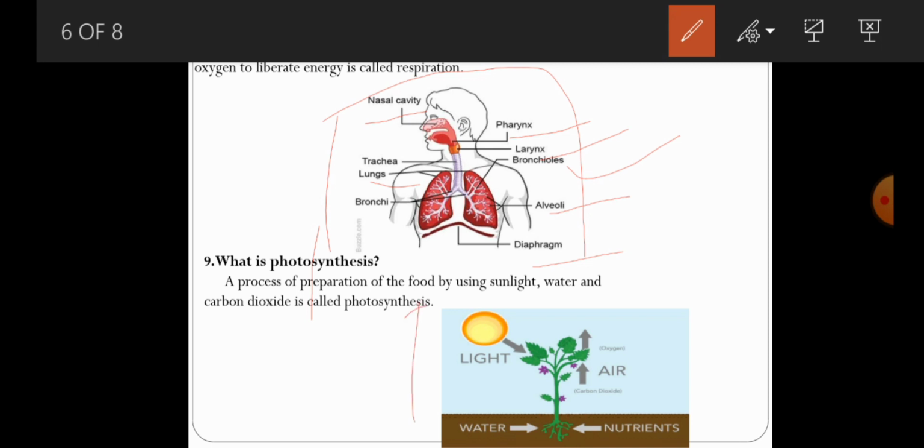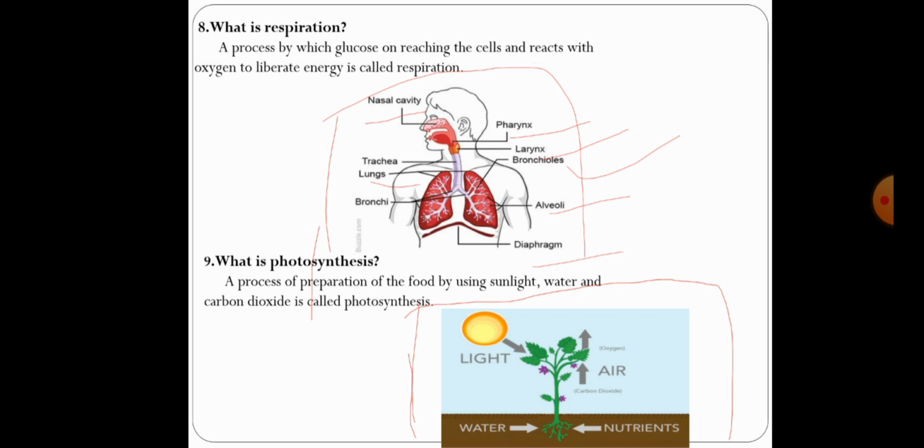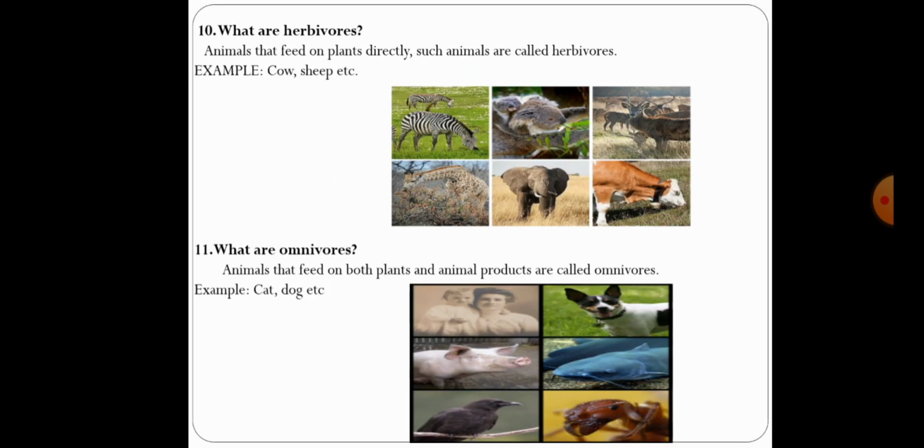This is the picture of how photosynthesis takes place in the plants. Next, coming to some of the organisms like herbivores, carnivores and also omnivores. Herbivores means herbs is nothing but plants. So plant eating animals are commonly called as herbivores. Animals that feed on plants directly. Such organisms or animals are commonly called as herbivores.